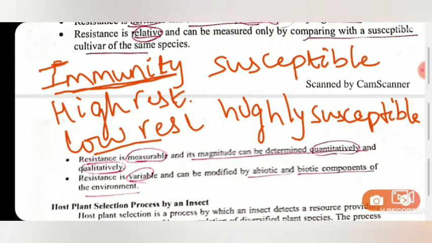Low resistance means a little higher damage in comparison to high resistance. Susceptible means average or more than average damage, but highly susceptible is much more than the average damage. So this is based on the degree of resistance. Either it is completely immune, or highly susceptible, or somewhere in between.